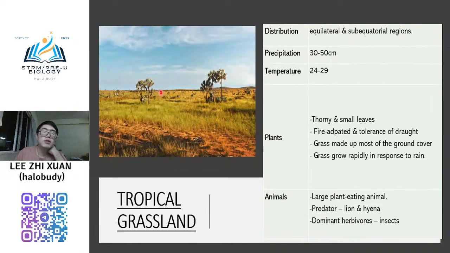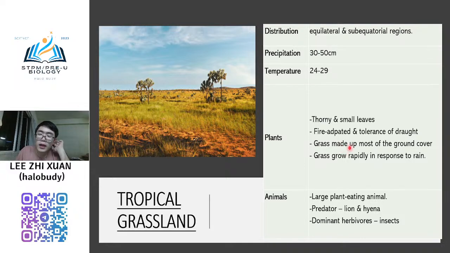But compared to this, because the plants are exposed to a very high amount of sunlight every day, the plants here are highly tolerant to drought and also fire adapted. So these plants can tolerate it and do not easily catch fire.